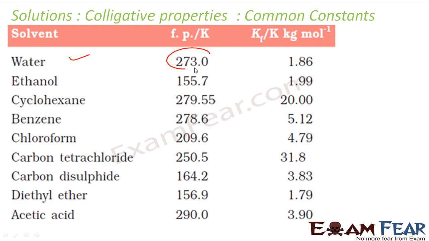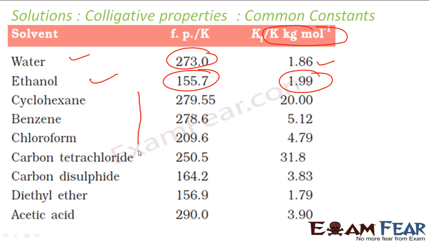For water, the freezing point is 273 Kelvin. And if you see the Kf value, the unit is K kg per mole, that is 1.86. Ethanol freezing point is 15.7 Kelvin and the Kf value is 1.99. Similarly, for other things, Kf value is given: acetic acid, diethyl ether, carbon disulfide, carbon tetrachloride, chloroform, benzene and cyclohexane. These are all experimental values of Kf.